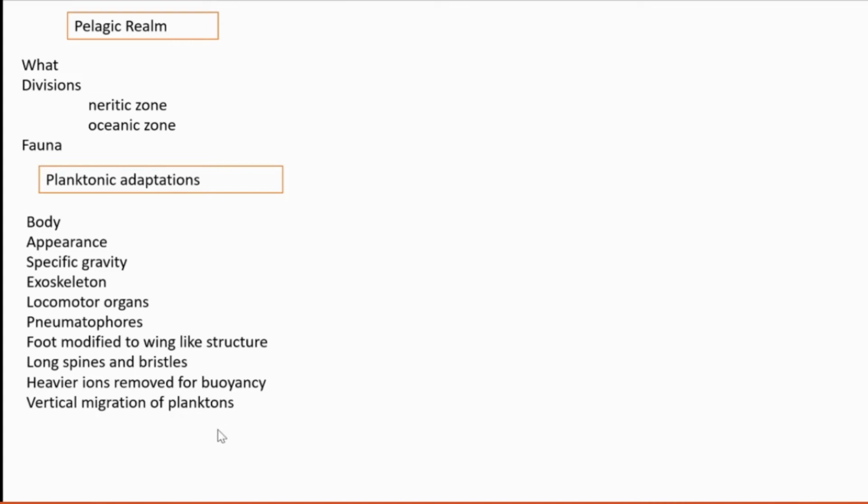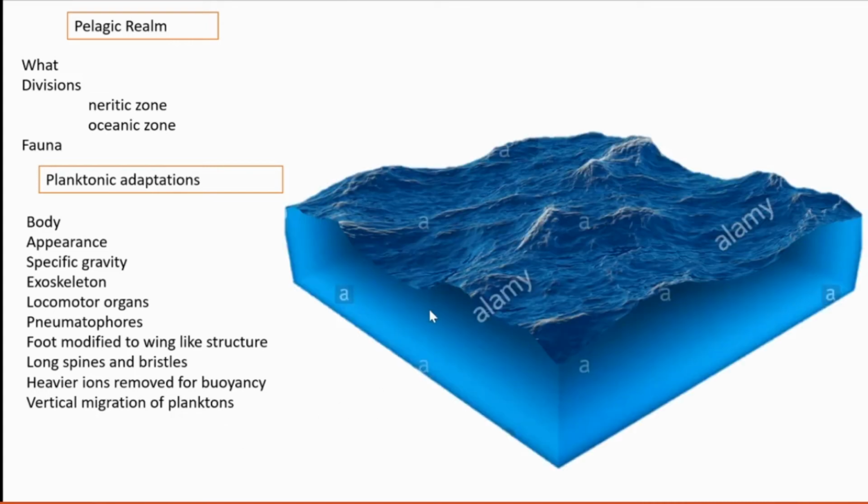And vertical migration. Planktons show another property, that is vertical migration. In the daytime they sink to the bottom, and during night time they move to the surface. That is the vertical migration of planktons.